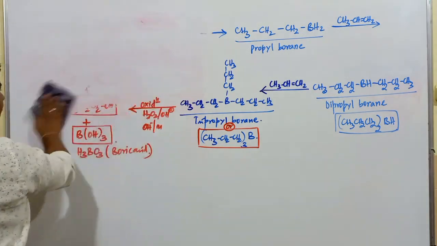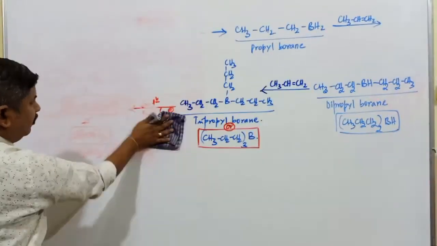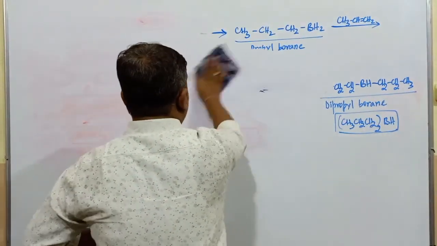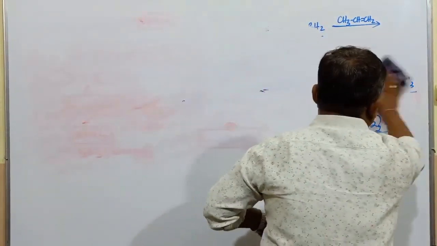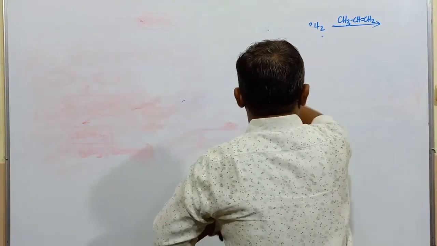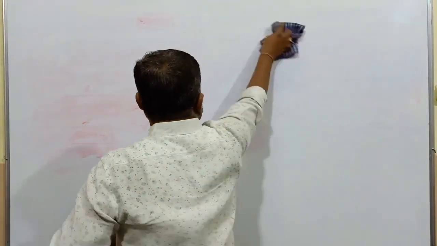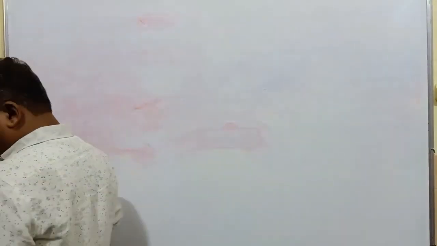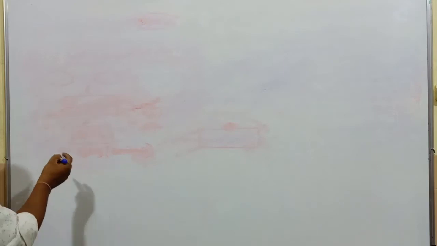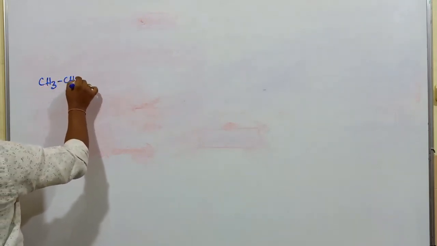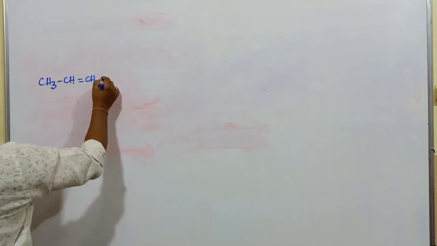Some of the questions related to this hydroboration oxidation process. Remember one thing, in this hydroboration oxidation process, it goes against Markovnikov's rule. If I go with one example here, this is CH3, CH double bond CH2.